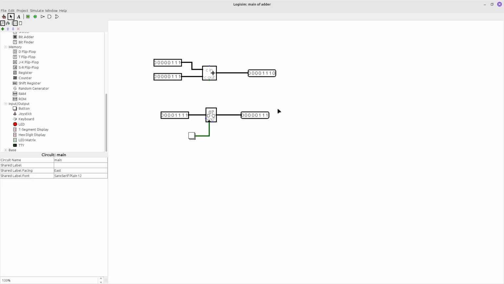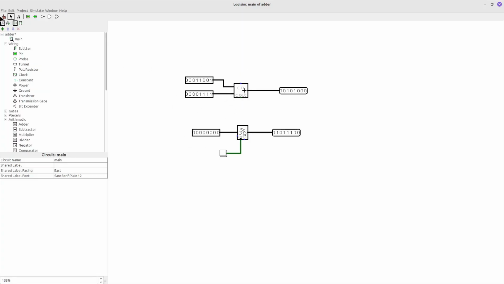Now we have a very small diagram, and we can connect our full adder with our 1 byte memory. But before we do this, I just want to add some probes here, so we don't need to mentally convert numbers from binary to decimal. That's why I choose decimal here and here. This is our memory.